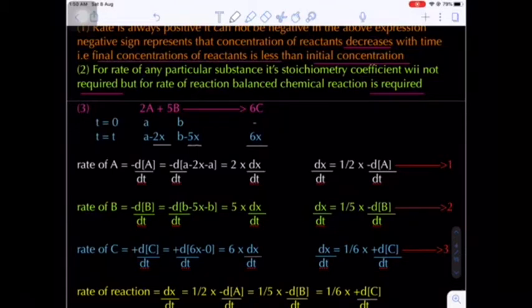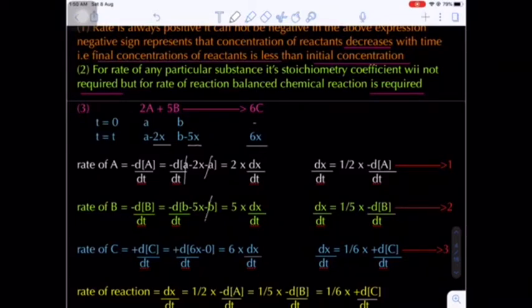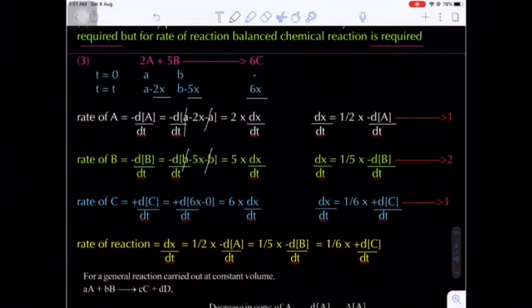Now the rate of A will be equal to minus dA by dt, which is equal to minus d by dt of final concentration a minus 2x minus initial concentration a. Minus a plus a gets cancelled. So you will get 2 times dx by dt. From here dx by dt is half into minus dA by dt, equation 1. Rate of B, again minus dB by dt, final concentration b minus 5x, initial concentration b. Minus b plus b gets cancelled, minus of minus is plus, 5 into dx by dt, where dx by dt is equal to 1 by 5 into minus dB by dt, equation number 2.